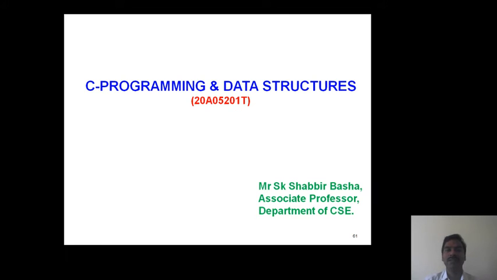Hello students, in this session we will discuss the queue data structure. The first one, what is meant by queue? Similar to stack, queue is also a linear data structure.